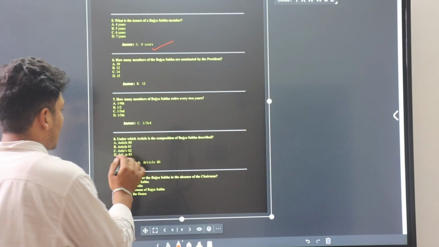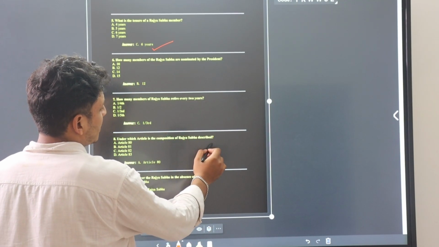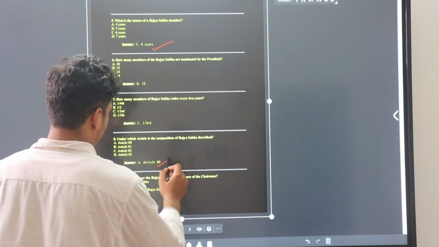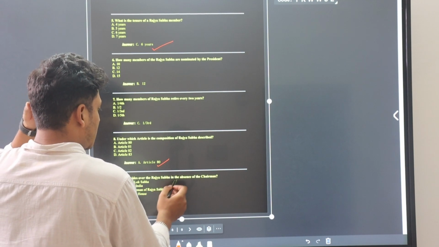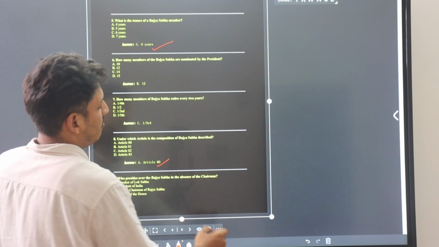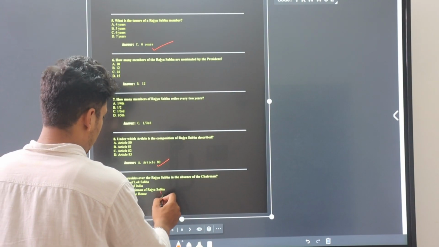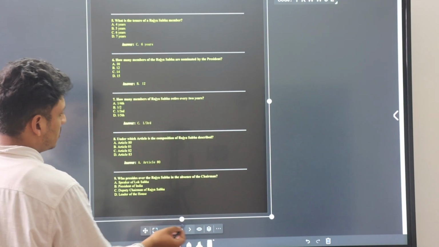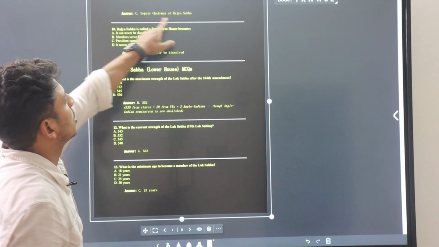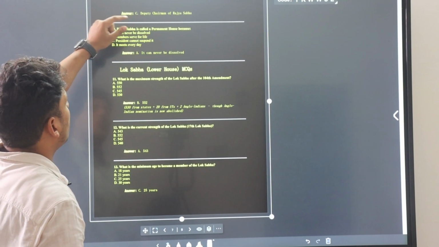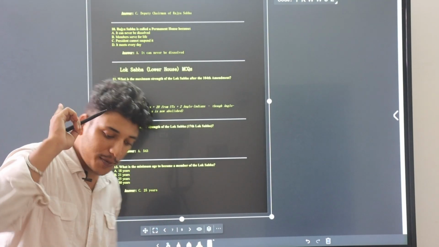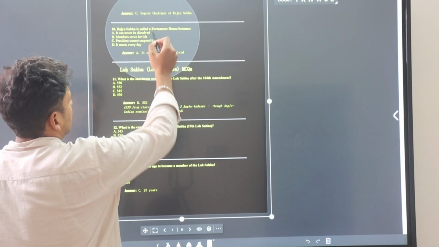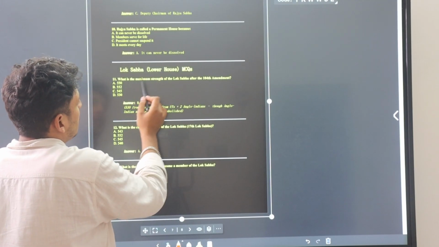Okay? Under which article is the composition of Rajya Sabha described? Article number 80. Okay? Who presides over the Rajya Sabha in the absence of the chairman? Deputy chairman. Okay? You can see this. Rajya Sabha is called the permanent house because it cannot be dissolved, even during an emergency. That's why it is called the permanent house. Okay. Lok Sabha, the lower house.